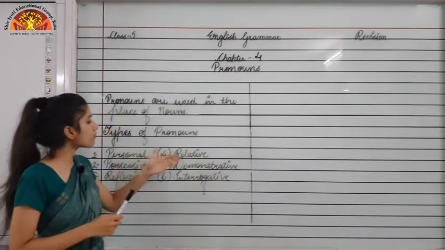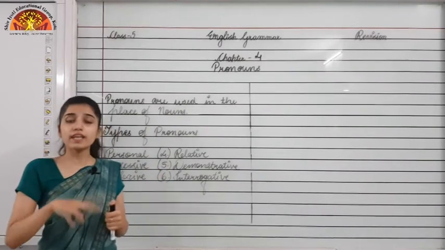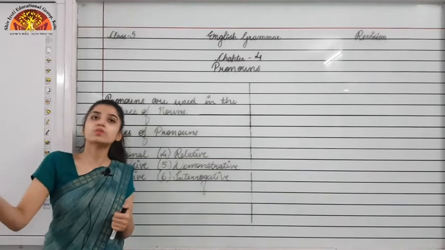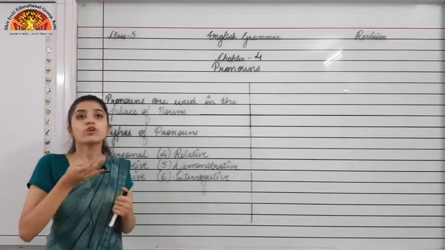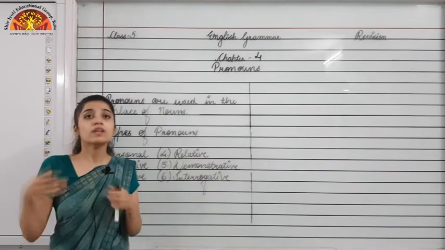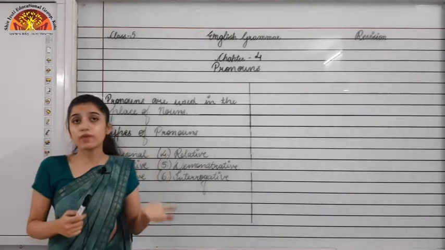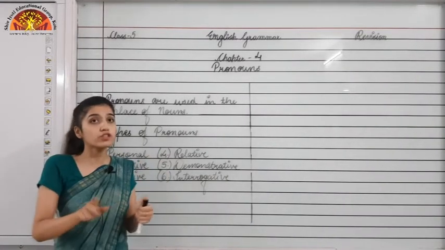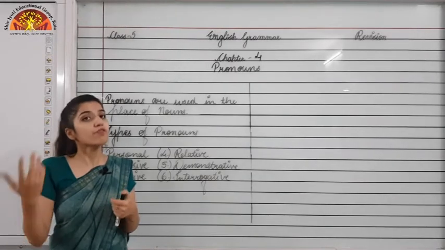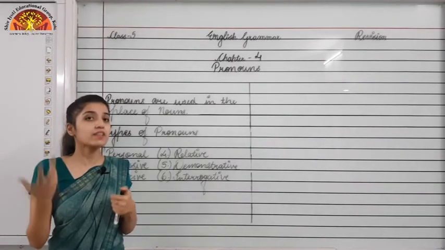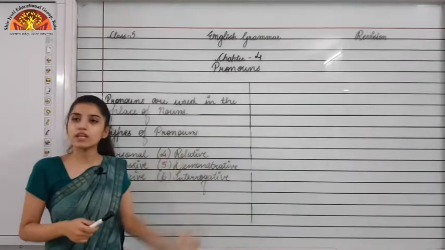Now when we move to the fourth one, that is relative pronoun. When we are adding something, giving additional information about something, that time we use relative pronouns like which, whom, that, who. So these are what words? These are used as relative pronouns also when we are not asking a question. Okay, so when we are adding additional information, that time these words are relative pronouns.